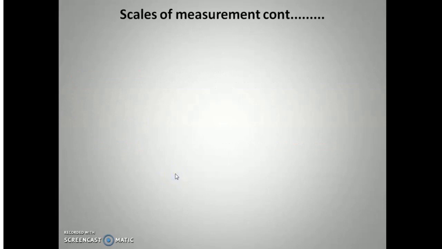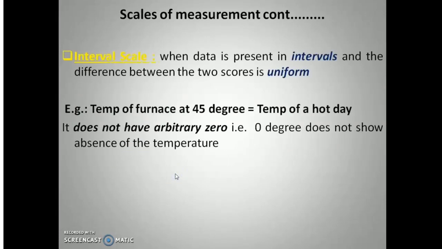The next scale given by S.S. Stevens was the interval scale. This is a little bit higher than nominal and ordinal scale. Here, the data is presented in intervals and the difference between two scores is uniform. For example, the temperature of a furnace at 45 degrees is similar to the temperature of a day which is 45 degrees Celsius hot.